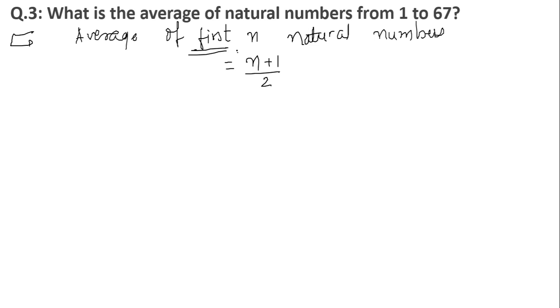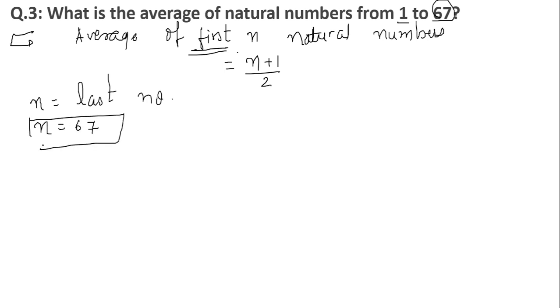For example, find the average of natural numbers from 1 to 67. Starting point is given as 1 and the end is also given as 67. So the value of n over here is the end number, the last number. So the value of n is equal to 67, the last number of this given series.